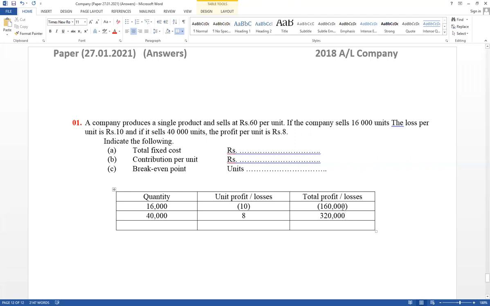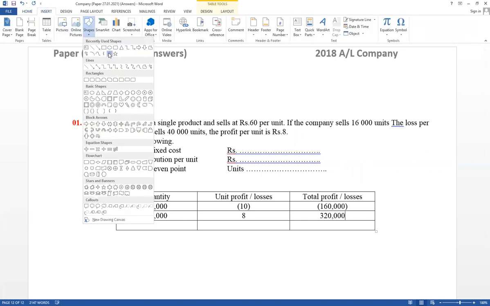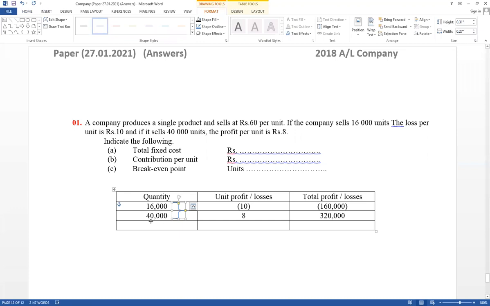Now think about theory. When quantity changes, think about how much quantity increases by. Here, think about the differential, and profit also changes as a result of what?